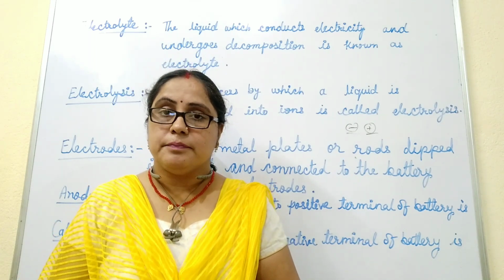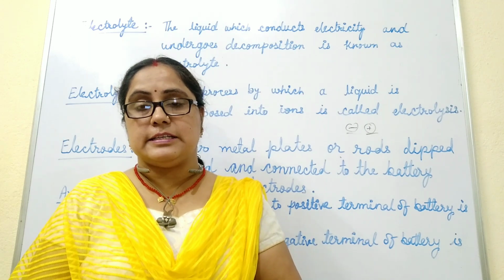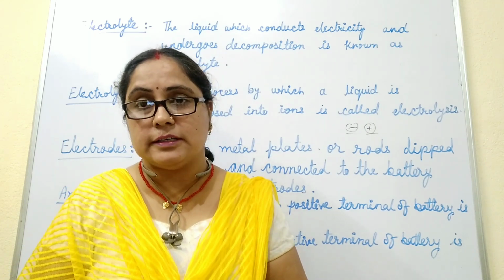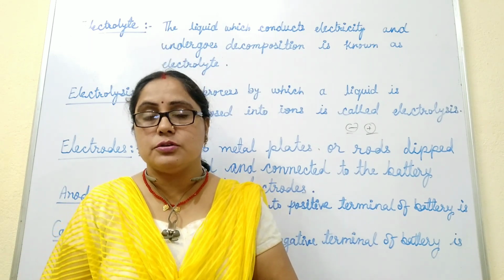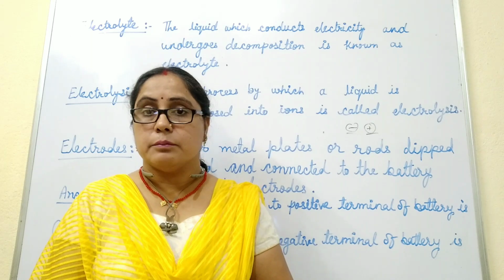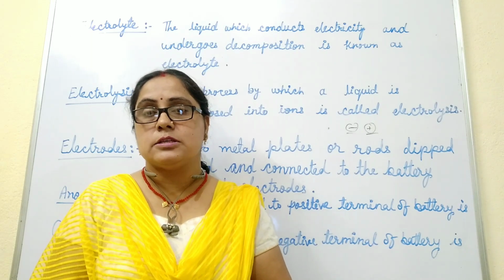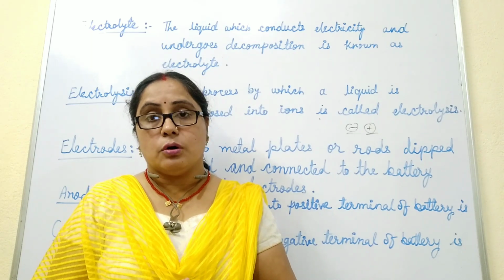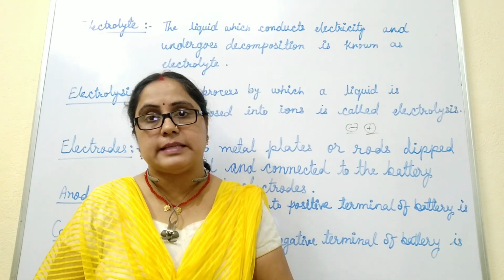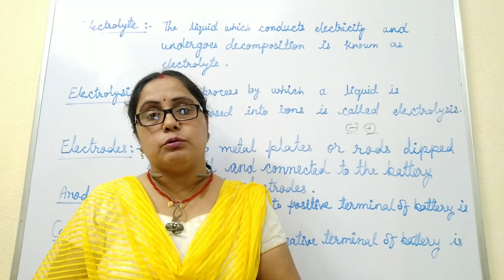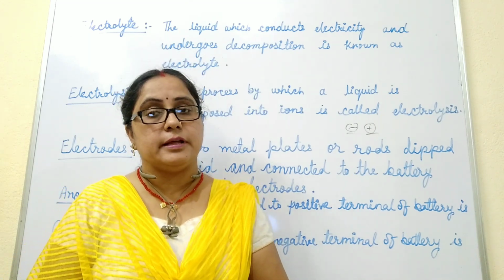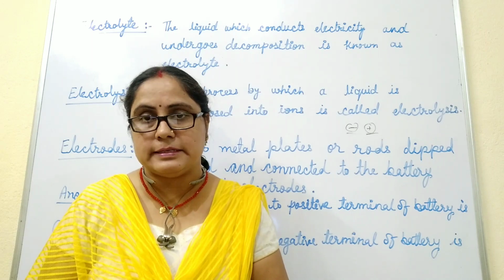For example, lemon juice, tap water, and salt solutions allow current to pass through them because they contain salt. So those liquids which contain salts, acids and bases allow electricity to pass through them, and this type of liquid is called an electrolyte.